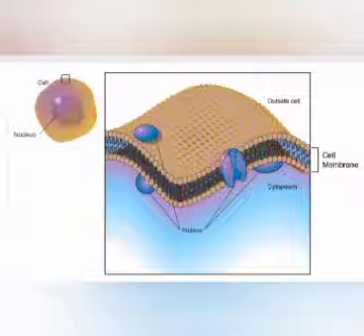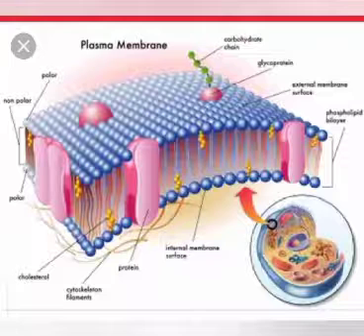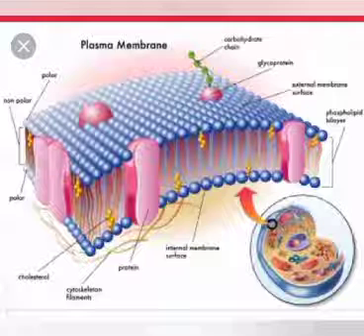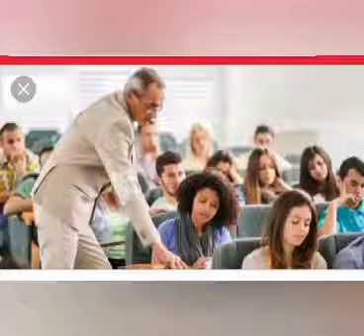Note: all membranes have several functions in common but differ in their protein contents. For example, a myelin membrane of neurons contains 18% of protein. Plasma membrane contains 50% of protein. The inner mitochondrial membrane contains 75% of protein. Now, let's see the functions performed by proteins of the plasma membrane.